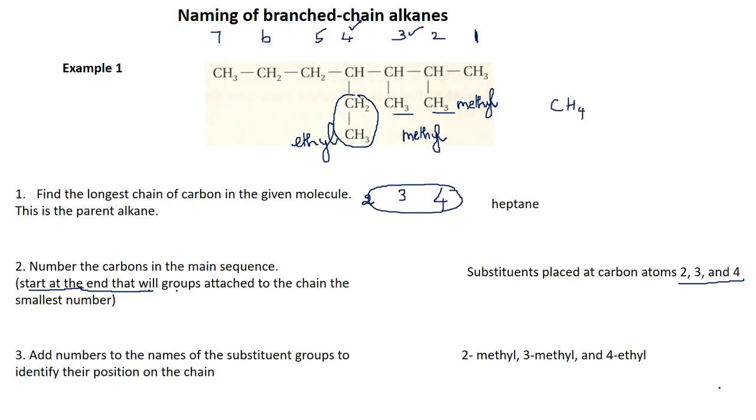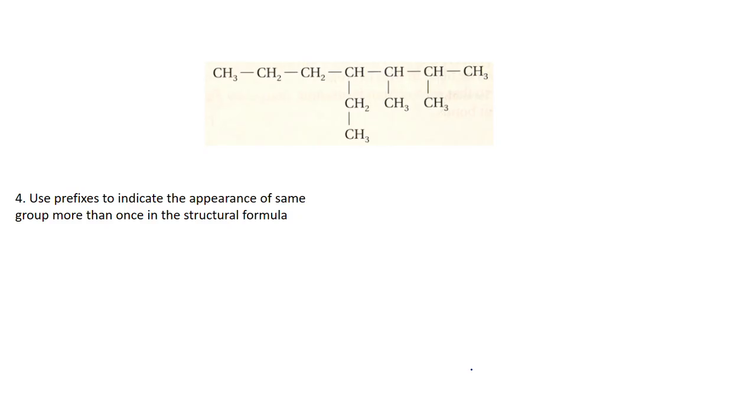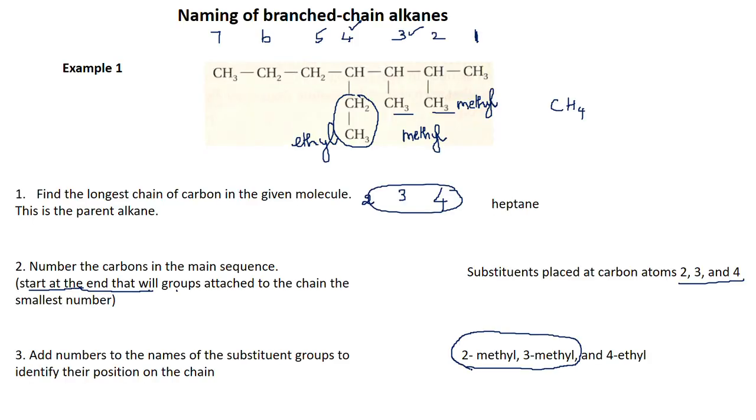Now you look at this, you have methyl appearing 2 times, right? It appears at both carbon atoms 2 and 3. So instead of writing 2 methyl and 3 methyl, I will try to club them. I will use prefixes to indicate the appearance of the same group more than once in the structural formula. So what is the group that appears more than once in this example? You have 3 groups attached: methyl, methyl and ethyl.